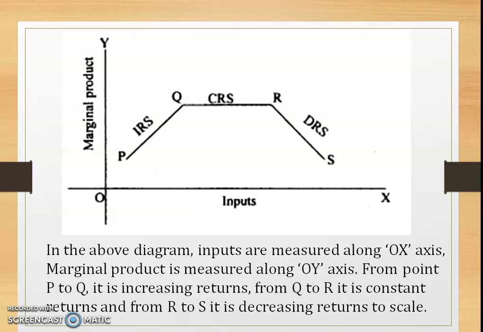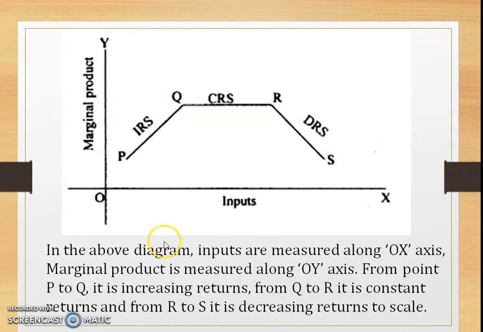So let's see the consolidated graphical representation of returns to scale by incorporating the increasing returns to scale, constant returns to scale, and diminishing returns to scale. So on the x-axis are the inputs, that is the scale of proportion, and the y-axis is the marginal product or the output. So the line PQ represents the above diagram.